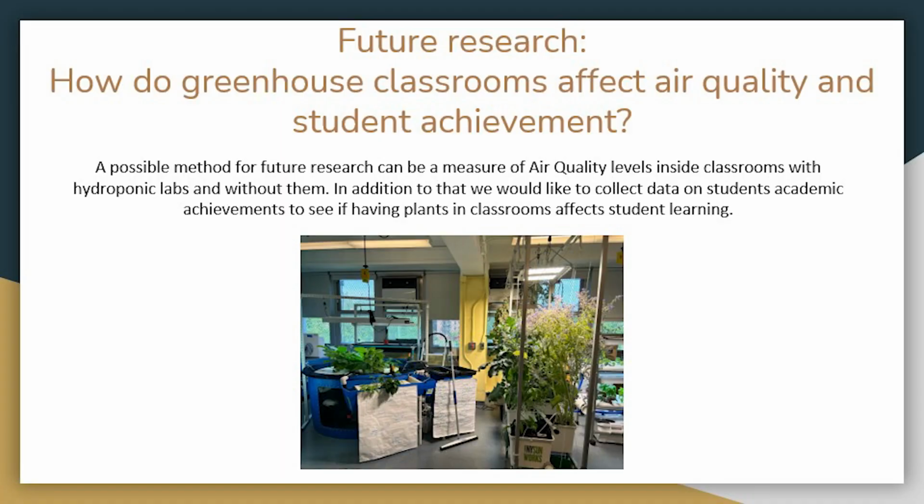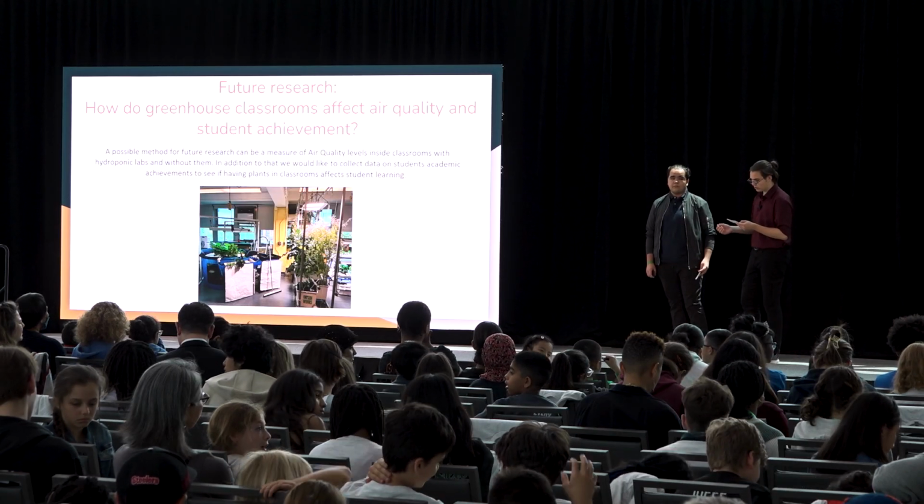Now, looking back at our research, we realized that there were a lot of confounding variables that affected our research project. Some of those variables can be the wind speed, the amount of greens on the school properties and outside of it, and of course, weather conditions. So, knowing this, we thought of future research. We hypothesized that classrooms with hydroponics would have better air quality than classrooms without them, and this would lead to better student learning outcomes. With this new research project, we could collect data on the effect of programs like New York Sunworks on the academic achievements of students in partner schools.